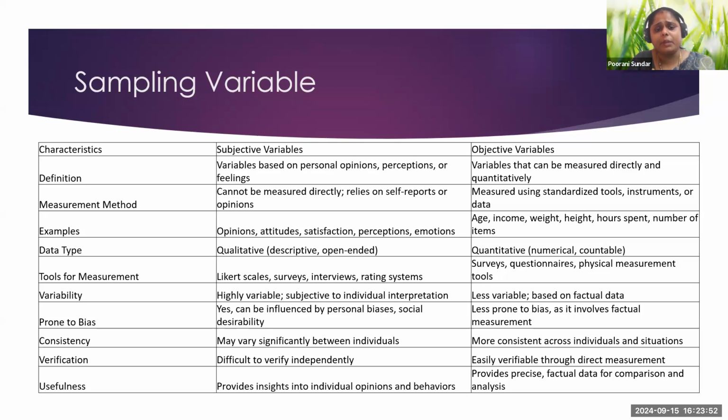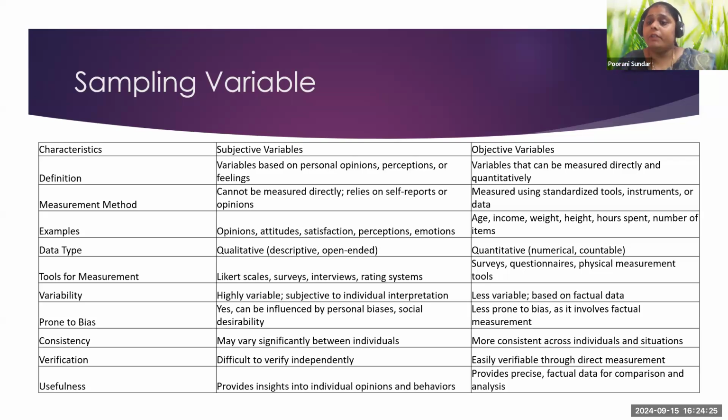Usually subjective variables are highly variable, because the variability of individual interpretation will be there. But the objective depends upon factual data. Here the individual feelings or thoughts are not taken into consideration. In the same way, for a subjective variable a survey rating scale can be used, but for an objective variable, a survey question as a physical instrument is used.